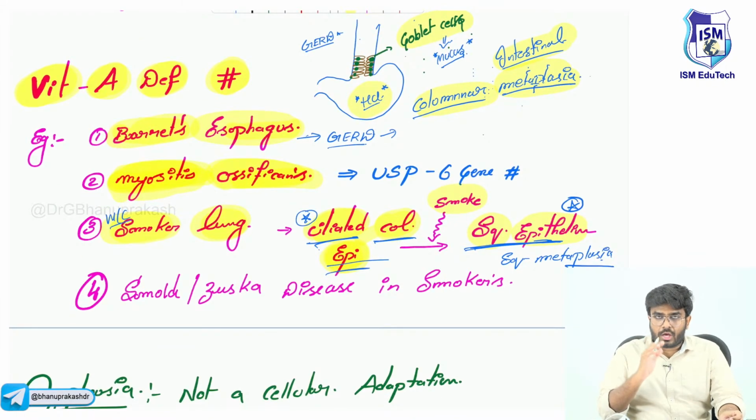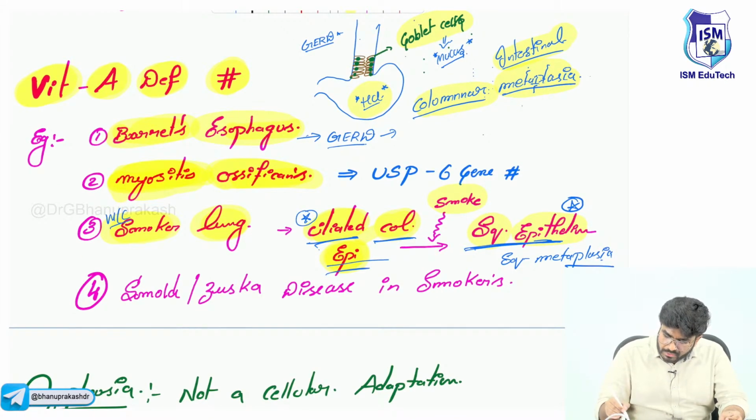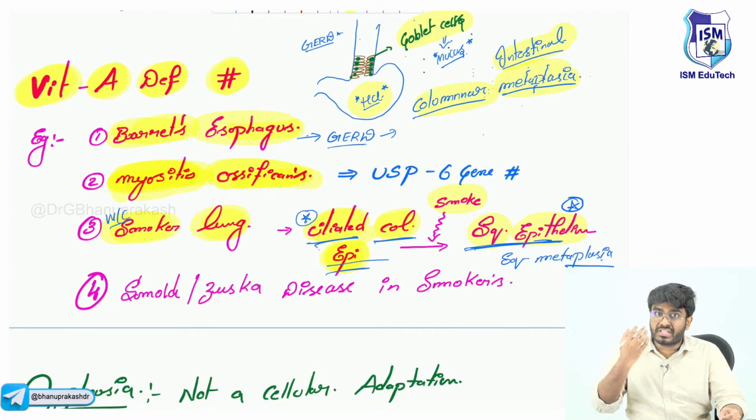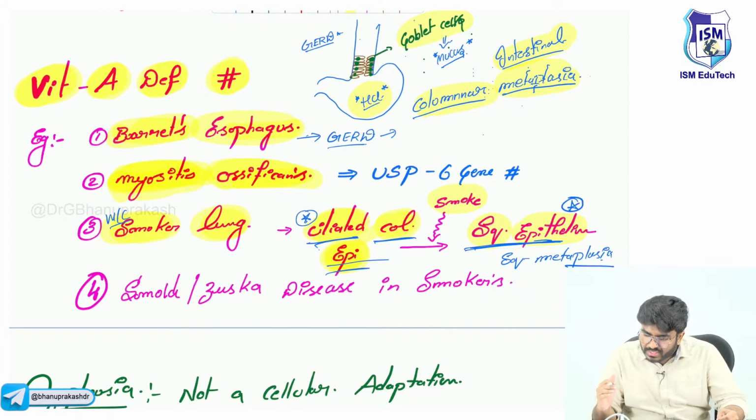Normally inside the lungs, what do you have? You have ciliated columnar epithelium. When the person is smoking continuously, there is a stressor. So the ciliated columnar epithelium is going to be converted into squamous epithelium. So the end result is squamous epithelium. So it is called squamous metaplasia.